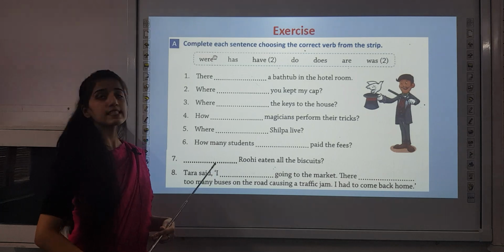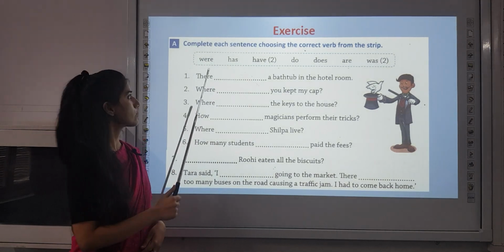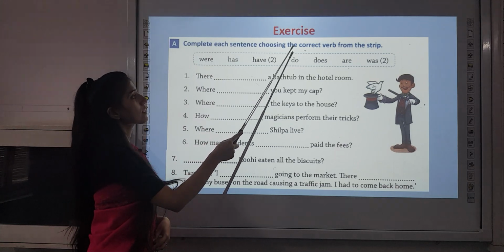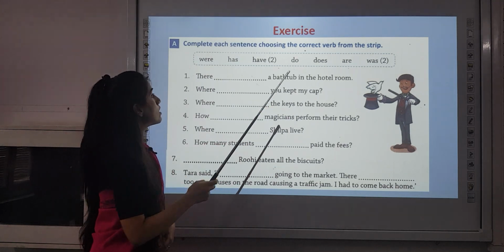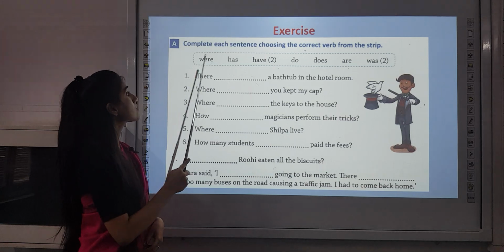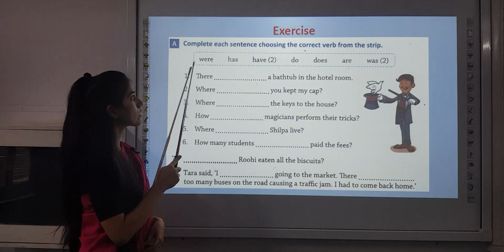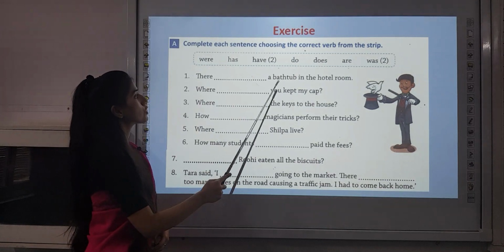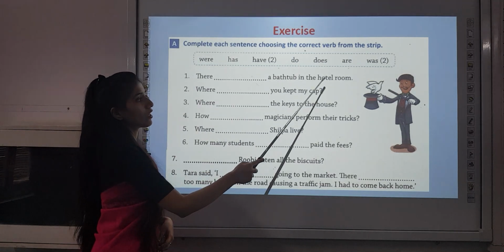Let's look at the exercise. It's on page number 20. Please open it. Exercise number A, complete each sentence choosing the correct verb from the strip. So here you have to fill the blanks according to the words given in this strip. There dash a bathtub in the hotel room.